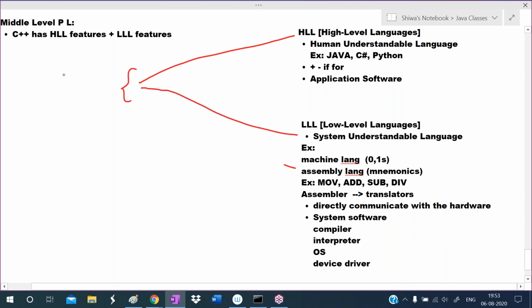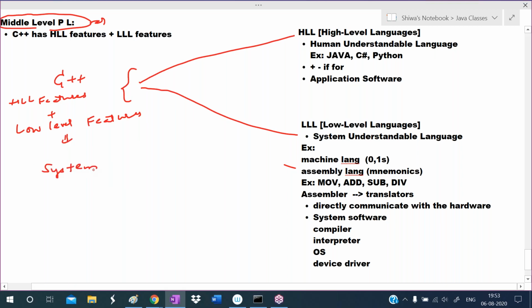So C++ has high level language features plus low level language features. It has high level language features and it has low level language features. That's why we are calling C++ the middle level programming language. Using C++, we can develop system software, and we can also develop application software. So using C++, we can develop system software as well as application software.